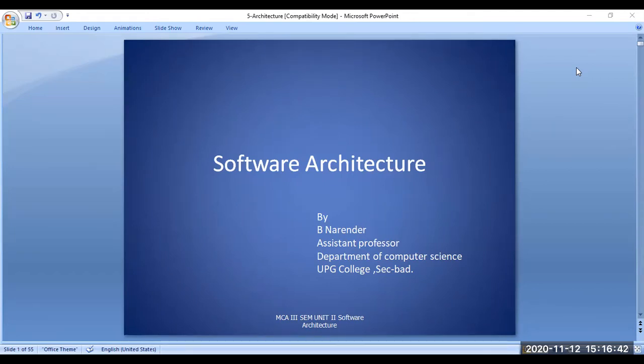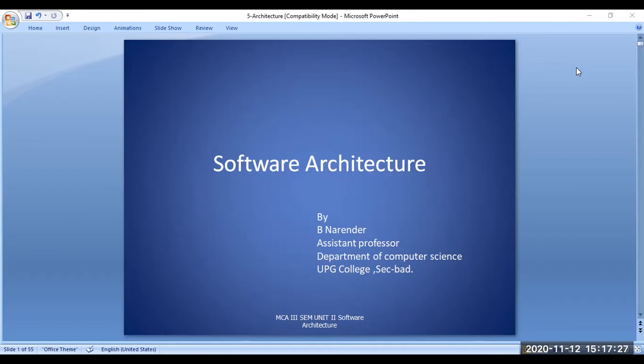So for which kind of software will the architecture be considered most important? Let us say any software which contains more than 5000 or 10,000 lines of code. Such software projects will need the architecture to be defined specifically. If not, they will not be successful. So let us discuss the details of software architecture, the role of software architecture in designing software.